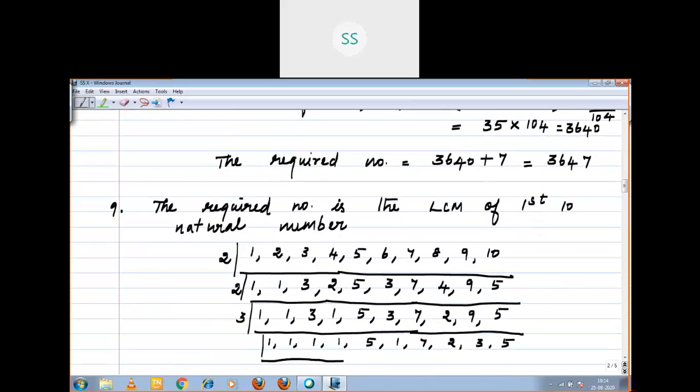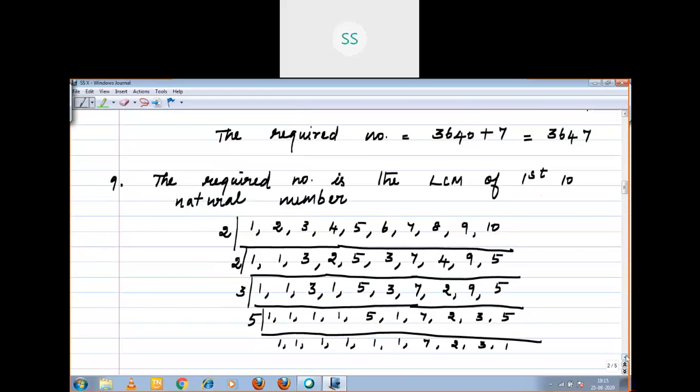The next number is 5. Take 1, 1, 1, 1, 1, 1, 7, 2, 3, 1. Right? At the end you arrive, the 3 numbers are prime numbers. That's all. You stop the division.